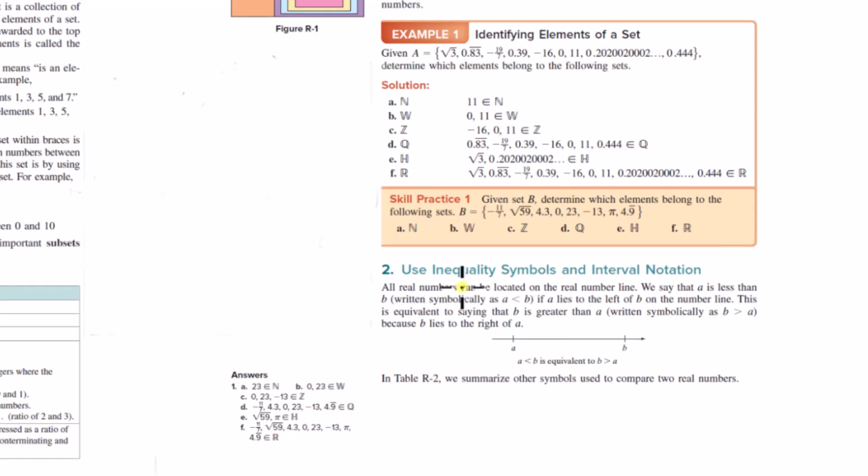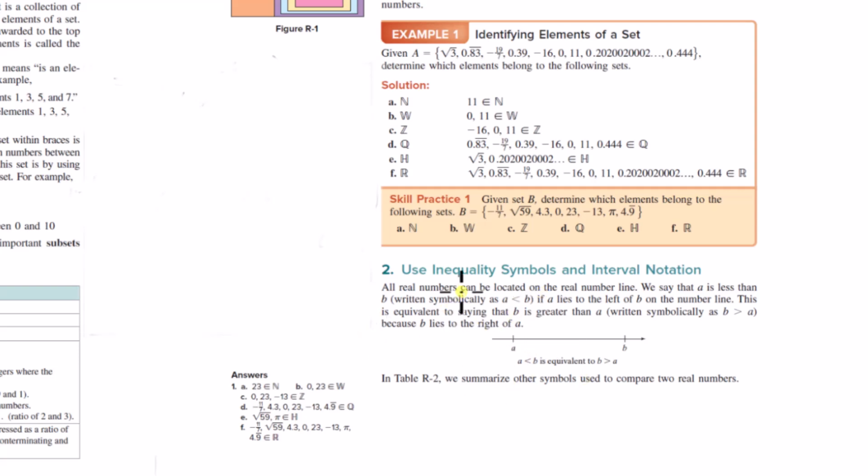Okay. Now, inequality symbols and interval notation. Okay, so yeah, as I've mentioned, this course isn't for math majors. This is really more designed for non-math majors. And so, I think it's important for you to understand what a set is. We're going to be using the term set a lot in this entire course, but having to precisely use interval notation and whatnot, we're not going to go too deep into this here, okay?